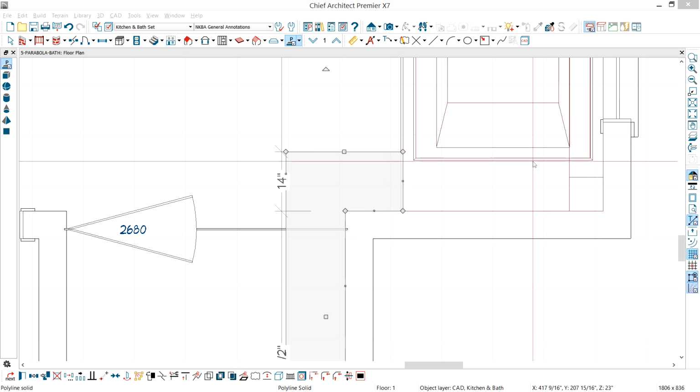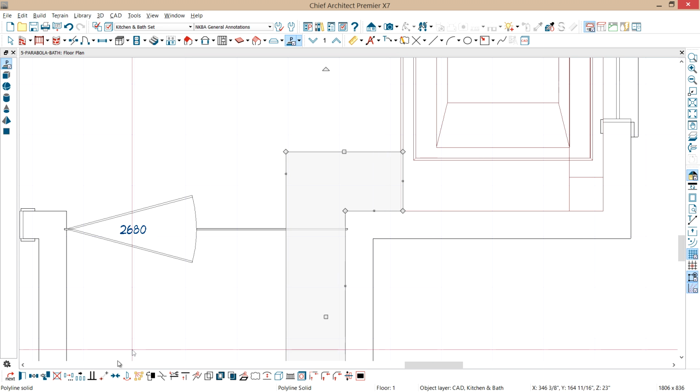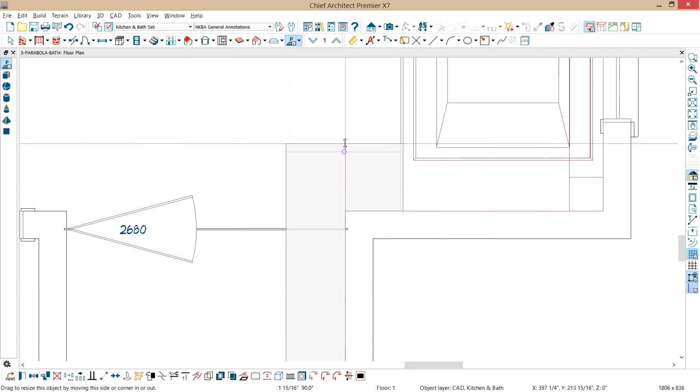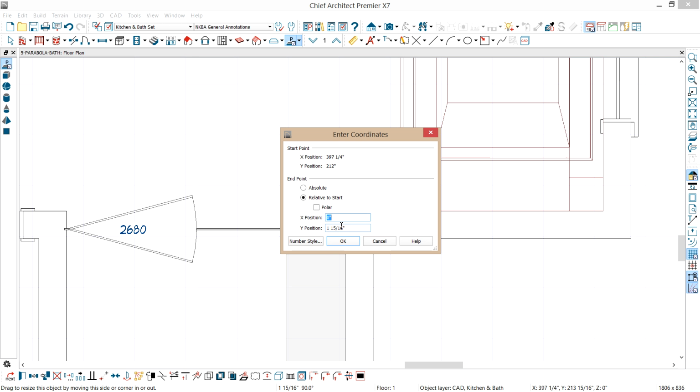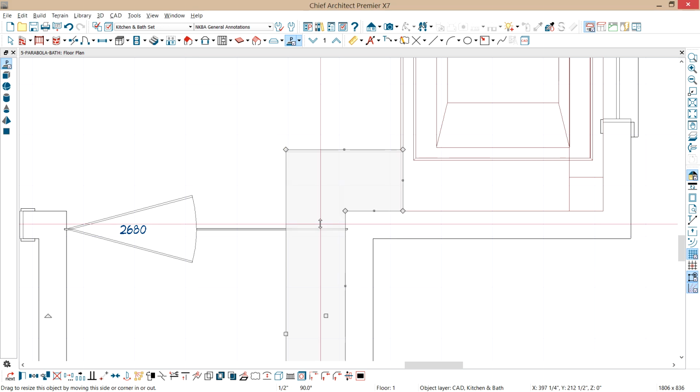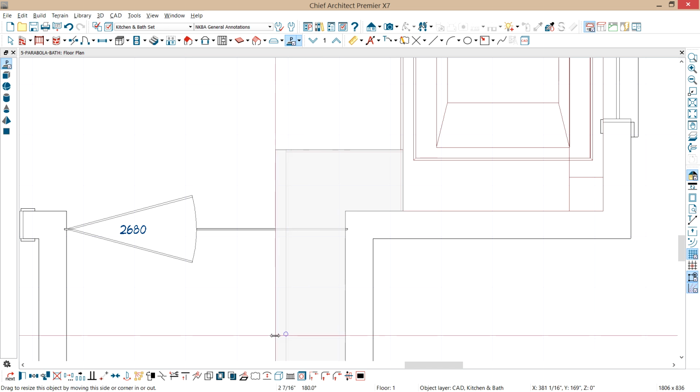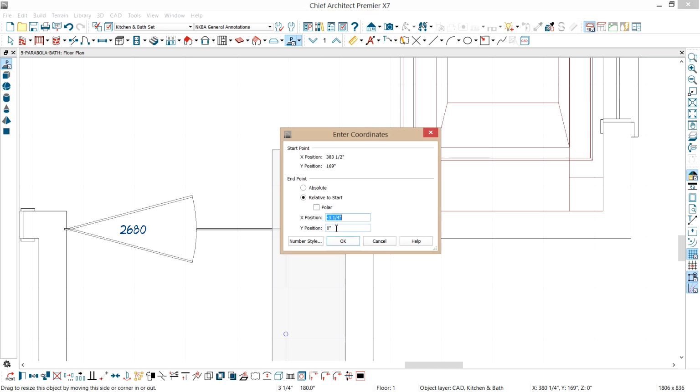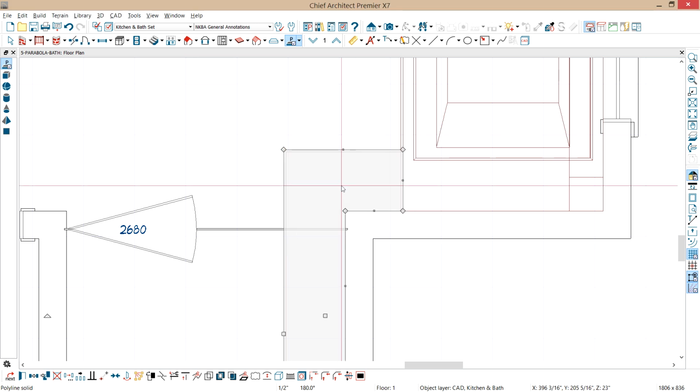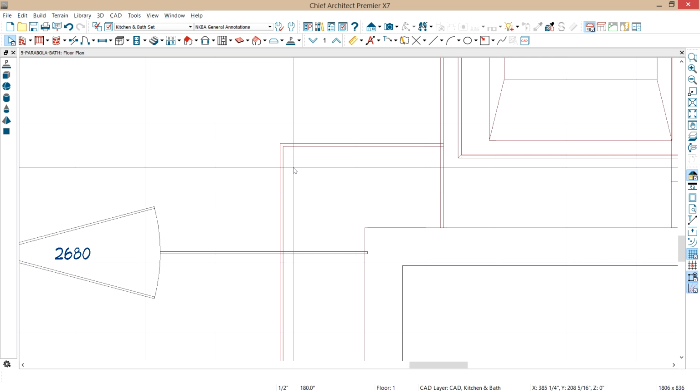So let's go ahead and use the copy in place tool. Let me turn off my temporary dimension so it doesn't get too noisy. So copy in place, you won't be able to tell what happened, but it now copied that in place. And I'm going to pull this up, and as I pull that up, I'm just going to go ahead and put in a ½ inch. And then we'll do the same thing on this side. Pull that over, press the tab key, and I'll put in a ½ inch. So you can see that overlap in there.